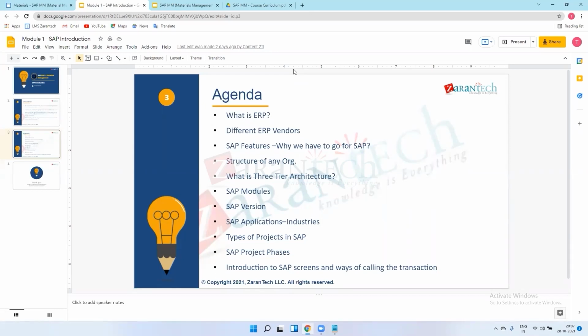So, SAP project phases. SAP project phases means, if we are working for one client, let's say we are working for Google. We, as ZaranTech, are working on the Google project, meaning we are the vendor for Google, and Google is our client. After the discussion, we will get the project from senior management. So as an SAP MM functional consultant, we work on the phases. That is called the implementation project phases.